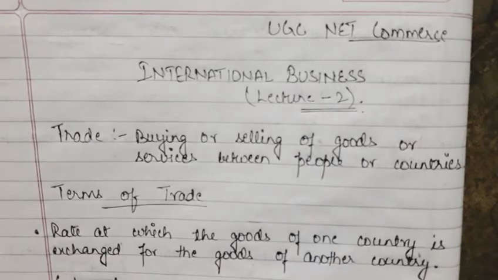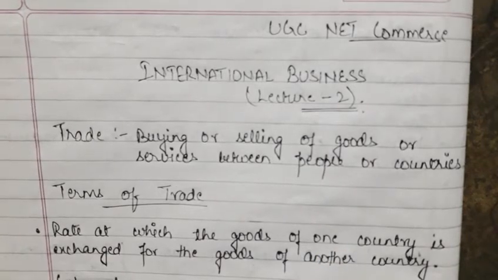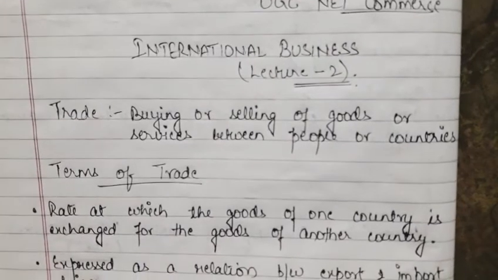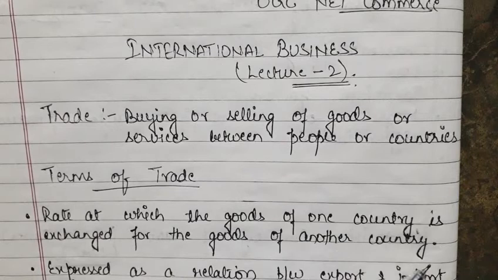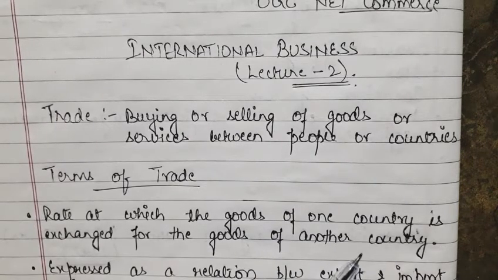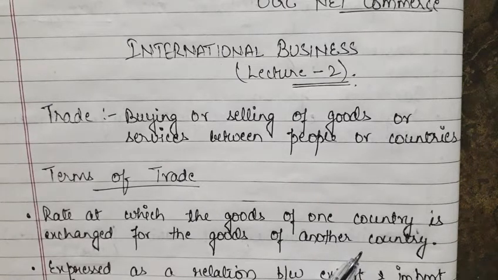Now we are at the topic of terms of trade. Terms of trade is the rate at which the goods of one country are exchanged for the goods of another country. It means basically we are talking about imports and exports here. We're just going to make a comparison between them. So that will be the terms of trade.